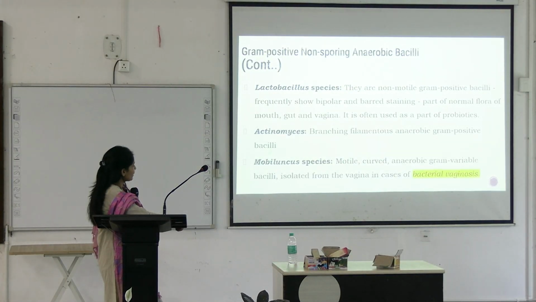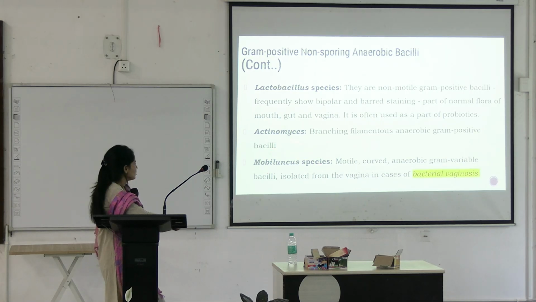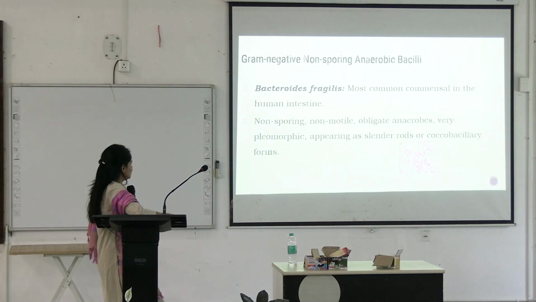Then there are Mobiluncus species. You will find this species most commonly in bacterial vaginosis. Okay, this is also a part of screening. When you look for the bacterial vaginosis diagnosis, the count of these bacteria is also used there. Then there are Bacteroides fragilis.